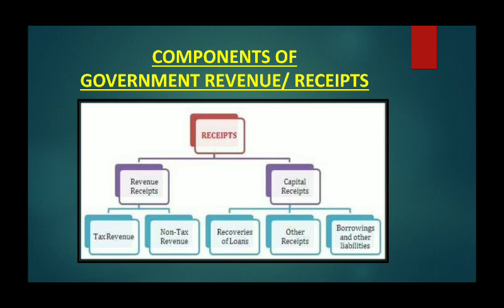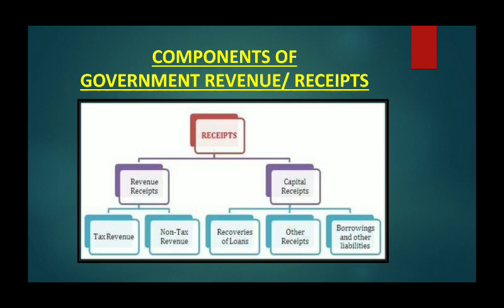Apart from tax, there is some non-tax revenue also. For example, interest receipts. The central government gives loans to state governments, union territories, and government departments like railways and public sector undertakings. From those loans, they receive interest. So that is also a kind of receipt. Dividend and profit: there are some government companies like public sector companies, Air India, BHEL. So the profit of these companies is also a receipt of the government.